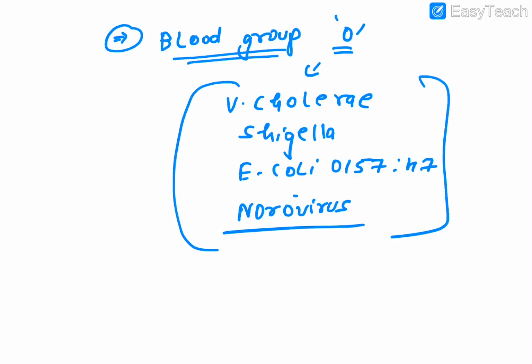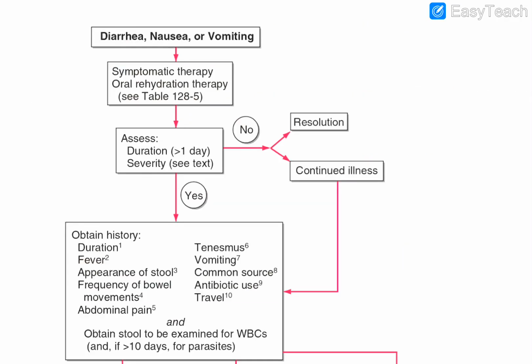So guys, remember all these points regarding the pathogenic mechanisms by which diarrhea happens. Here we have discussed two things: the types, non-inflammatory, inflammatory and penetrating, and the various pathogenic mechanisms involved in causing the problem. Now guys, we will talk about the approach, how to approach a person having diarrhea, nausea or vomiting.